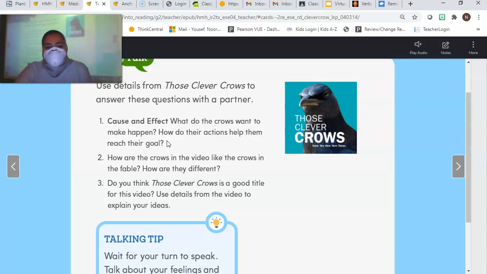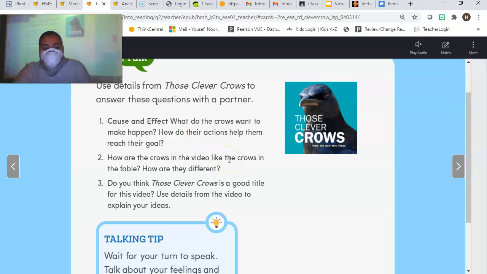Very good. And how do their actions help them reach their goal? What do they do to try to get some water? Rena? Good. They put stones or petals in it so the water will rise. Very good. That's the cause. And then the effect is the water rising.